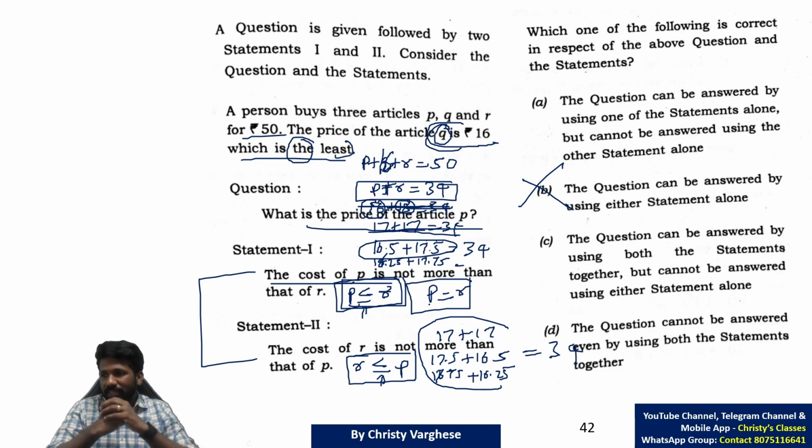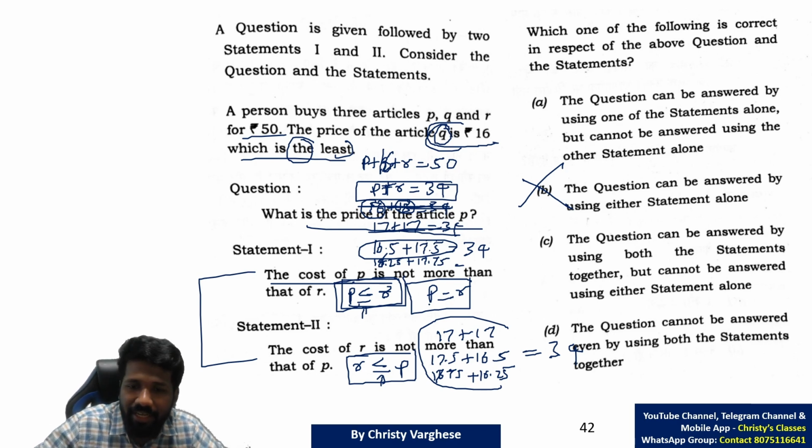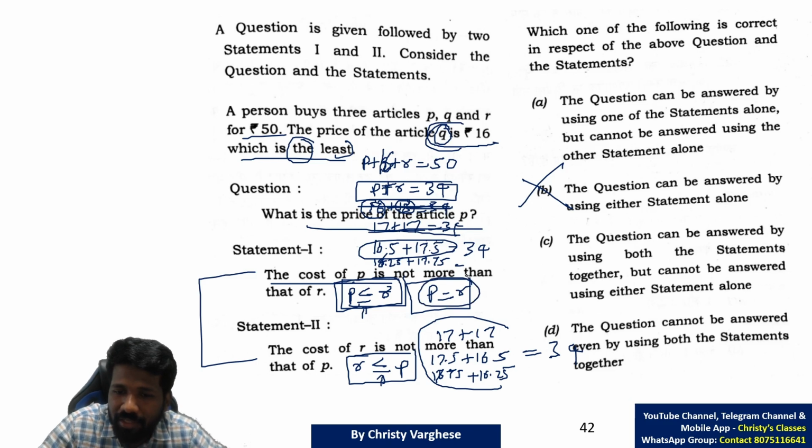Practically, also think: if I say the money I have is less than or equal to the money you have, and you are saying the money you have is less than or equal to the money I have, that means both of us have the same amount of money with us, right? Just to give a practical idea. That means P equal to R is the only possibility.